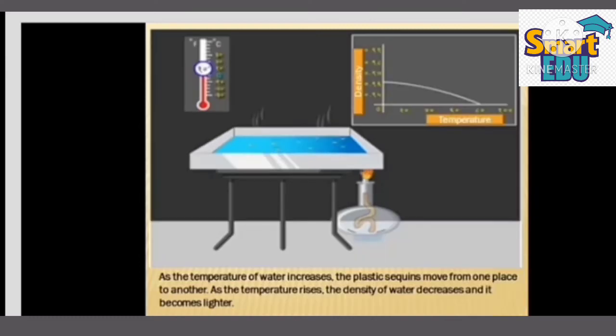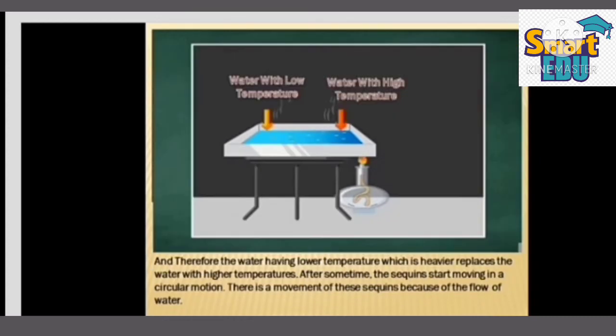So next, it will occur to you that as the temperature of water increases, the plastic sequins move from one place to another. As the temperature rises, the density of water decreases and it becomes lighter. Density means amount per unit size. And therefore, the water having a lower temperature, which is heavier, replaces the water with higher temperature. After some time, the sequins start moving in a circular motion. There is a movement of these sequins because of the flow of water.